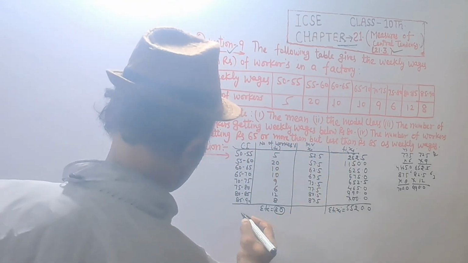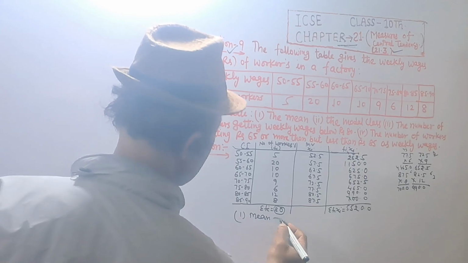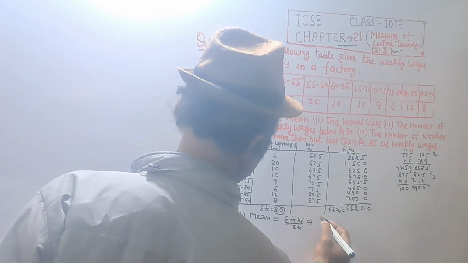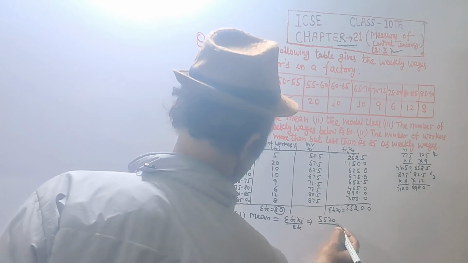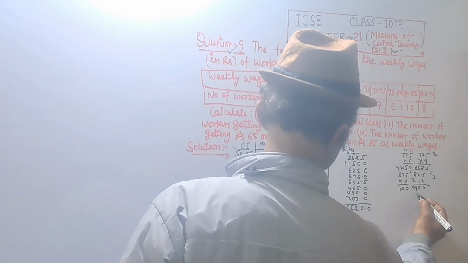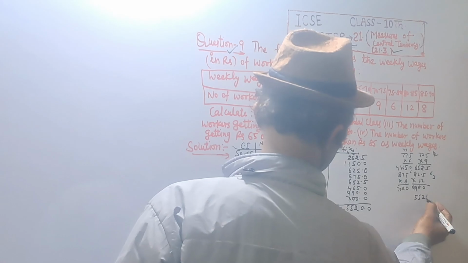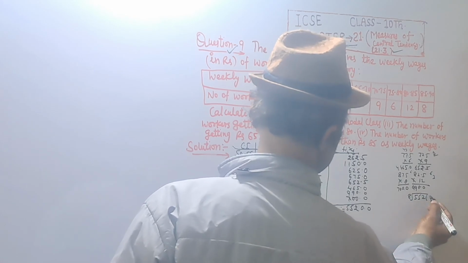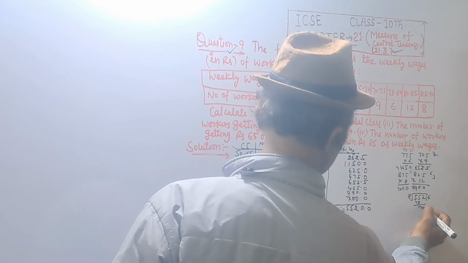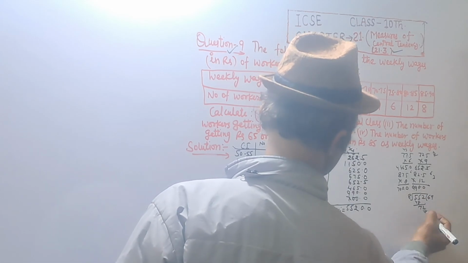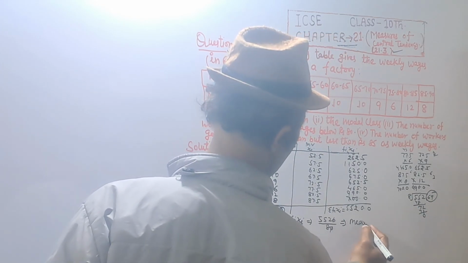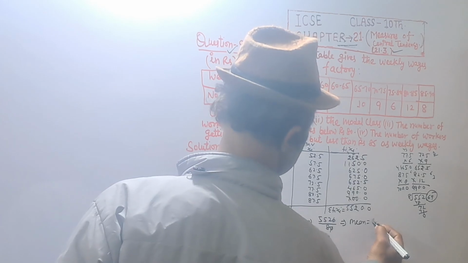Calculate the mean. Mean is equal to summation fixi upon summation fi, which implies 5520 upon the sum of frequencies 80. 0 and 0 are cancelled, and 552 divided by 8: 8 6s are 48, 72, 8 9s are 72. So mean is equal to 69.